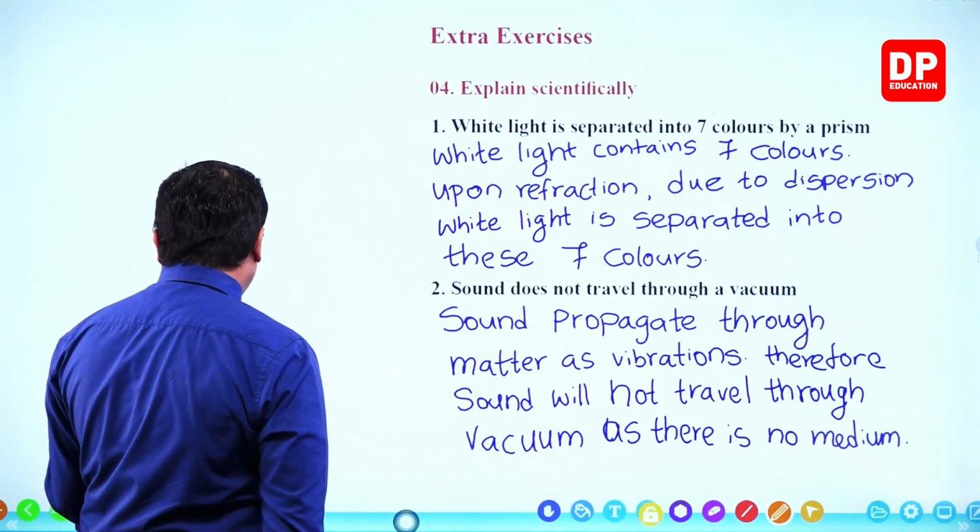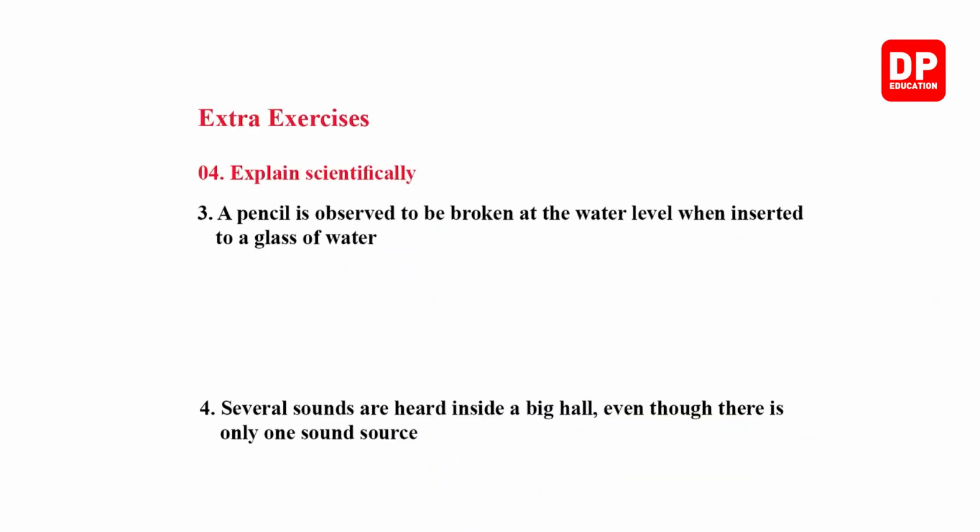Right. Next one. A pencil is observed to be broken at the water level when inserted into a glass of water. Very simple, my dear children. Because of the refraction of light, we can observe the pencil as a broken one.